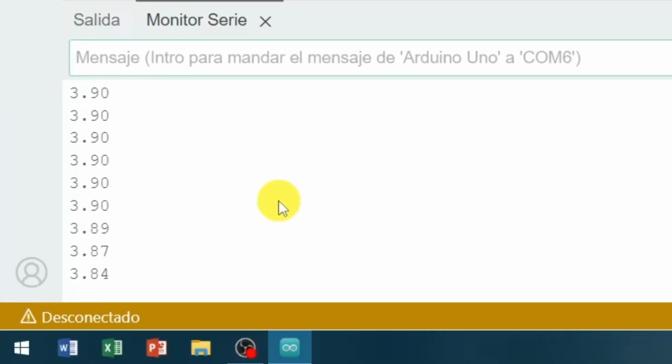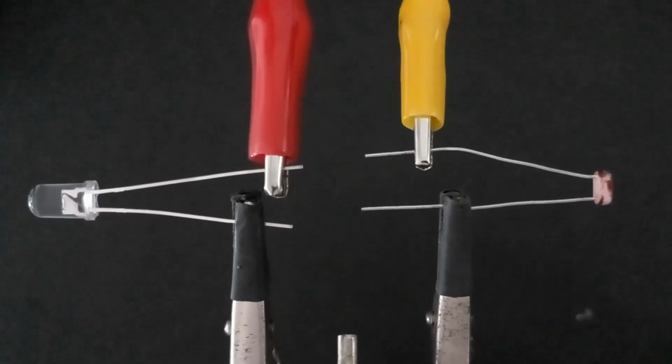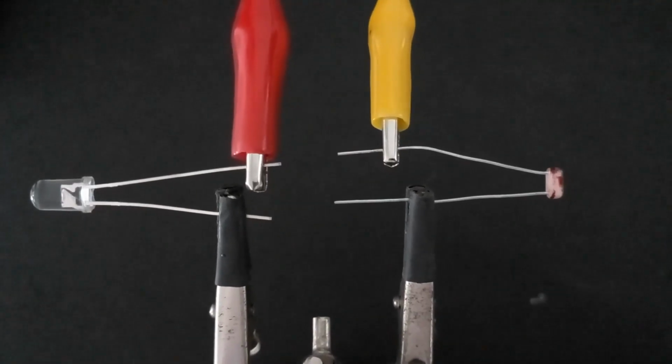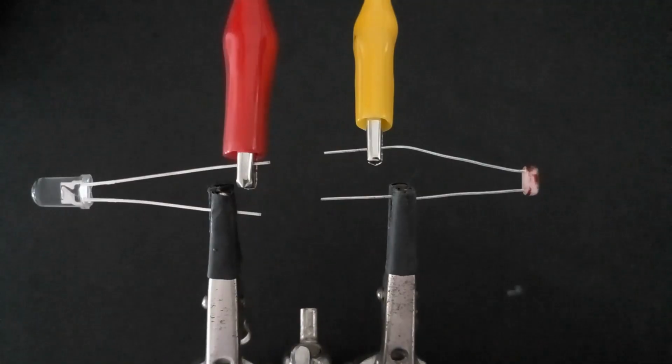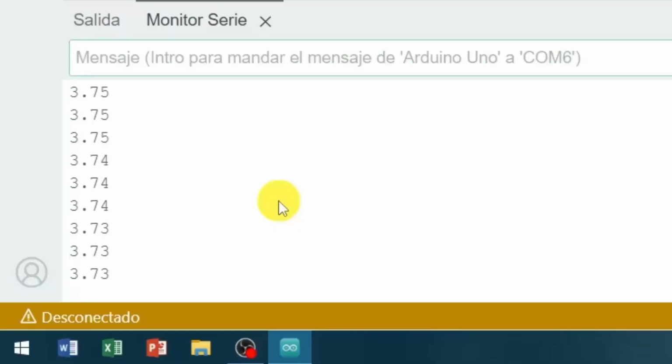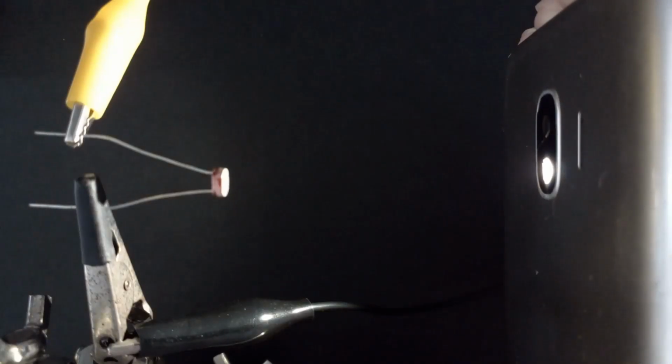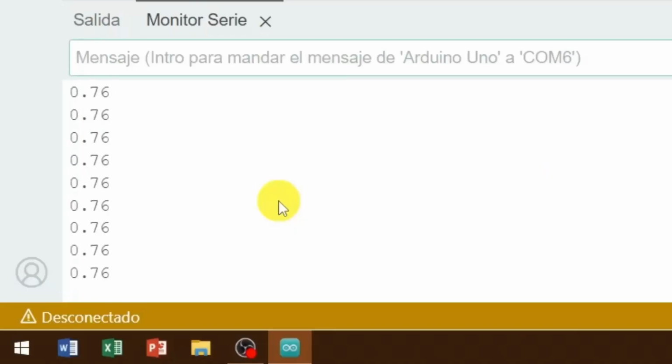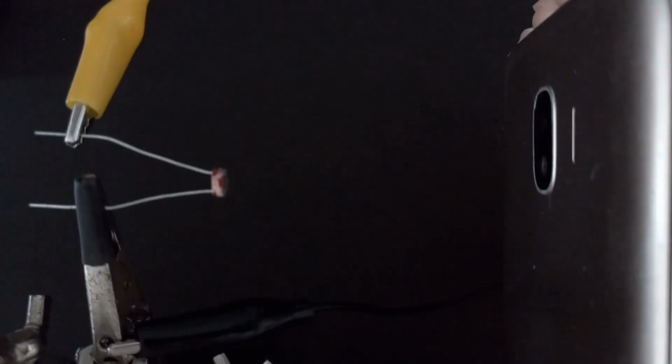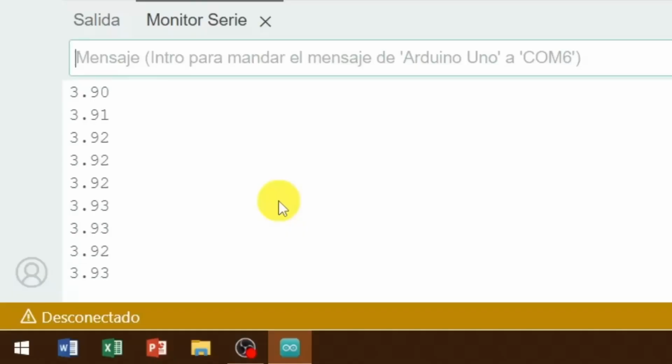And here we can digitally see the representation of the voltage associated with pin A0. This will be my low light condition. It is not totally dark, since I need some light to be able to make this video recording, and in which we can see a voltage slightly higher than 3.5 volts. If we subject it to artificial light, we can see that the voltage decreases considerably, to a value less than 1 volt, and if we remove the light, it returns to its higher voltage state again.